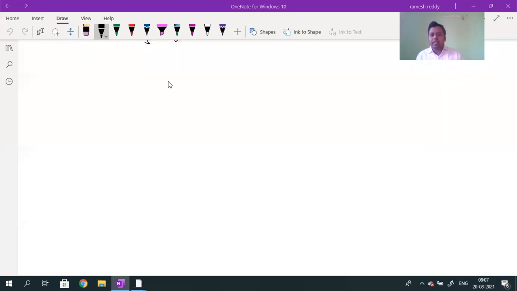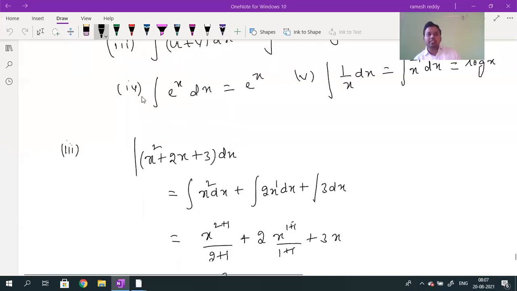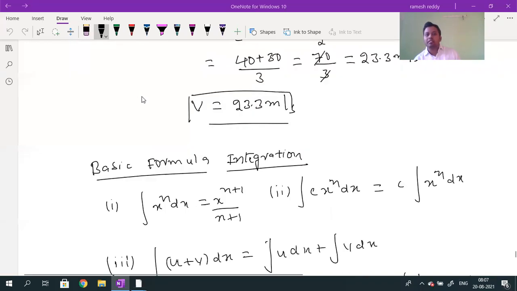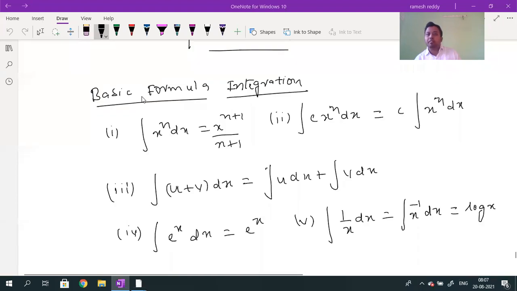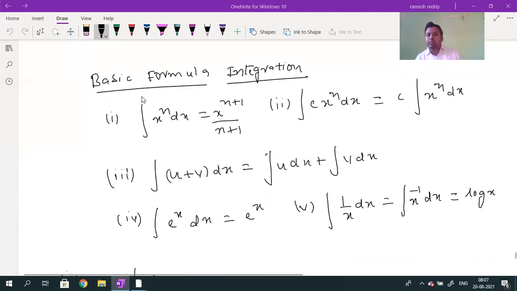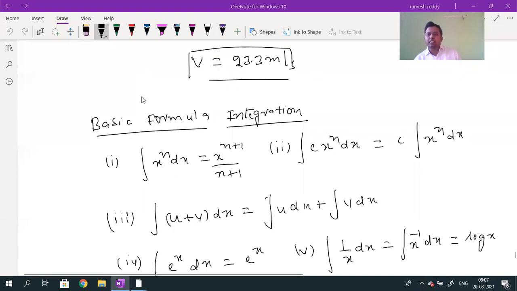Yesterday I gave no formulas. I discussed one more example based on integration. So in yesterday's class, I did not give any formulas; we discussed the basic formulas already. These formulas were already given before. Once again I recall that formula.